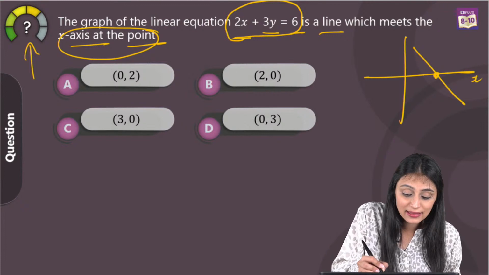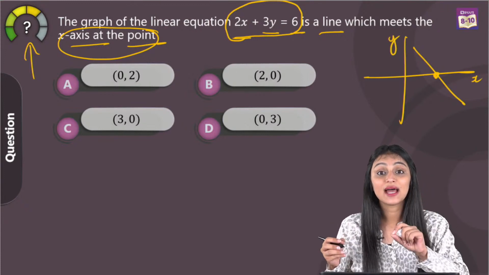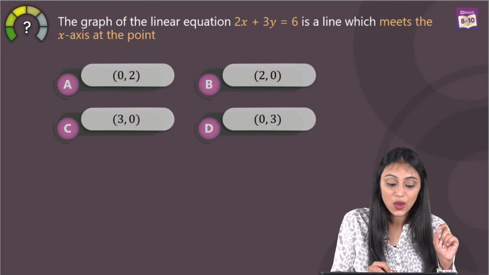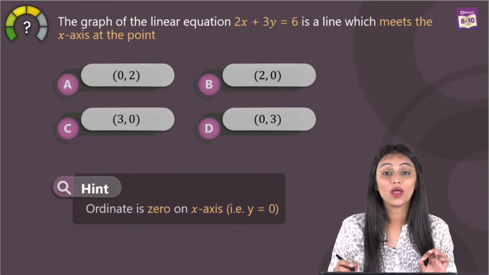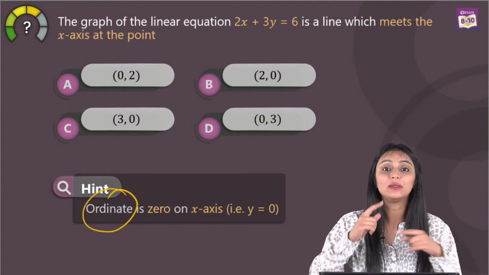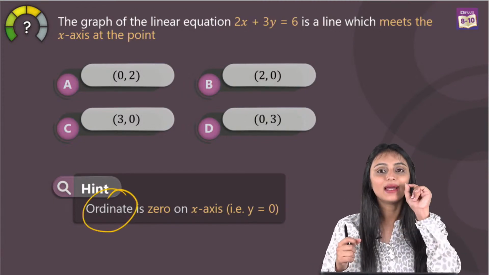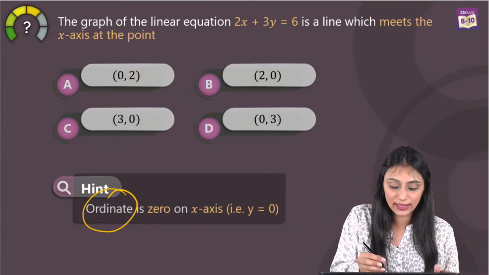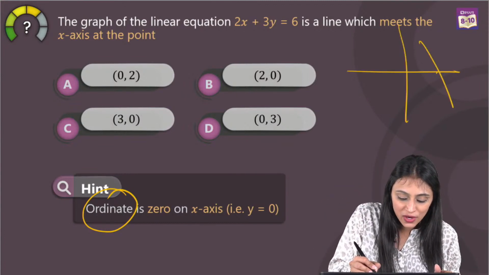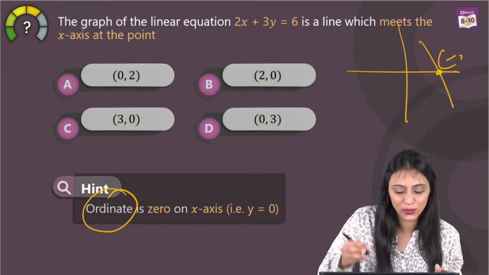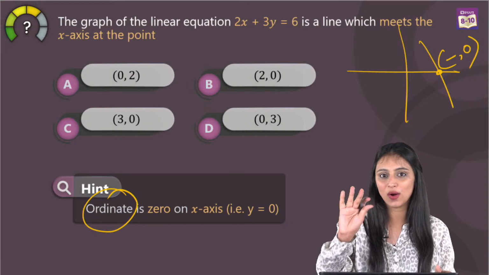Since it is meeting at the x-axis, remember one thing, your y-coordinate in that case will always be 0. What do we call a y-coordinate of a point? It's called the ordinate. I'm repeating one more time. In a point, the x-coordinate is called the abscissa and the y-coordinate is called the ordinate. Since it is meeting somewhere on the x-axis, I don't know what that point is, but definitely the y-coordinate is 0.